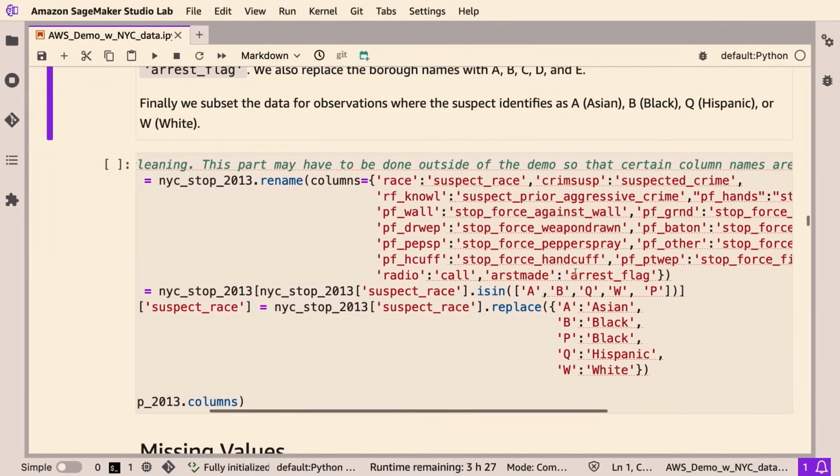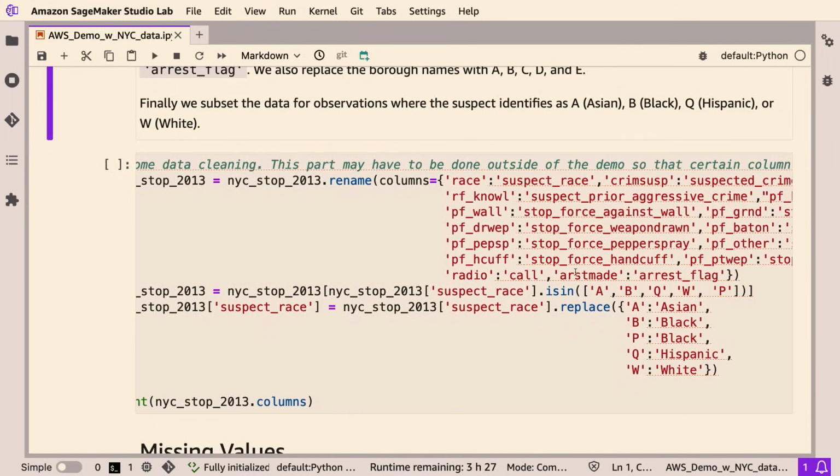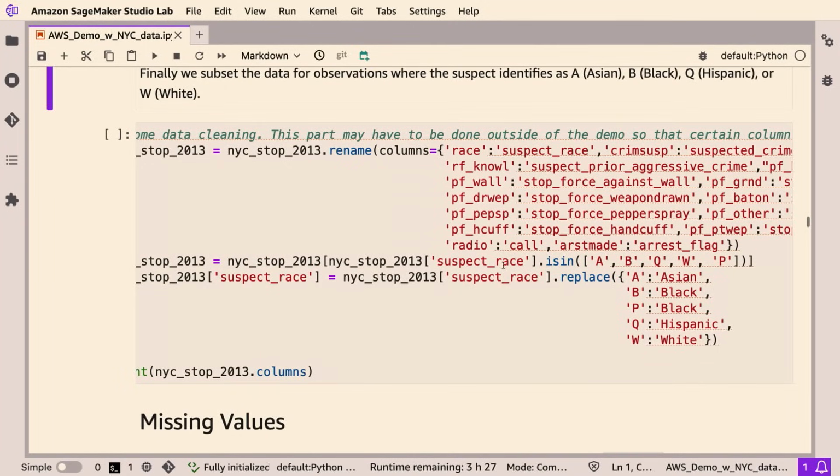And then, more on some of the data cleaning. For the suspect race, we're going to focus in on a few racial categories. They use letters to represent racial categories, but here we want to represent them as the actual race, right? Some of these are pretty straightforward, like A for Asian, B for Black, but also P also stands for Black, Q for Hispanic, and then W for white. So we just want to make those very clear.